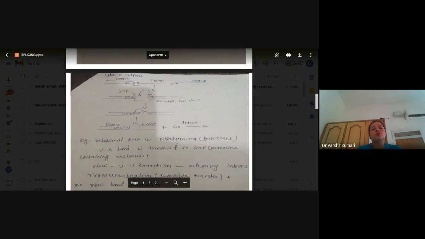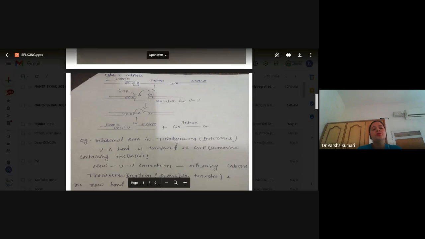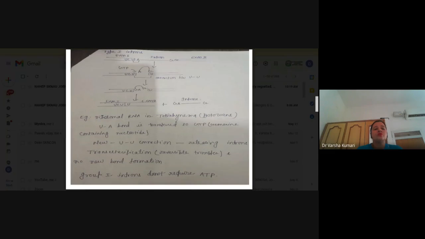They are going to be removed, and now there is a bonding of exon 1 and exon 2 with the shifting of the bond from UA to UU. Earlier, there was bonding between U of the exon and A of the intron. That was shifted to bonding between the U of exon 1 and U of exon 2. In this way, only type 1 intron works, and wherever there is splicing by the type 1 intron mechanism, this type of intron will be removed in this way.